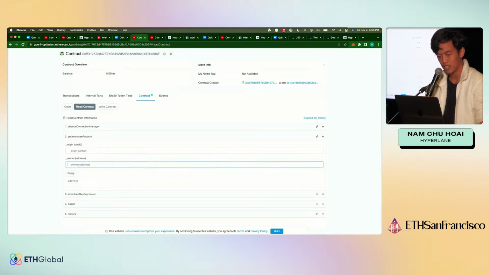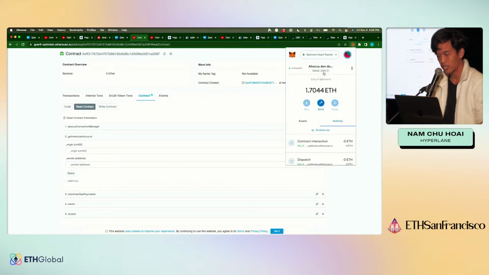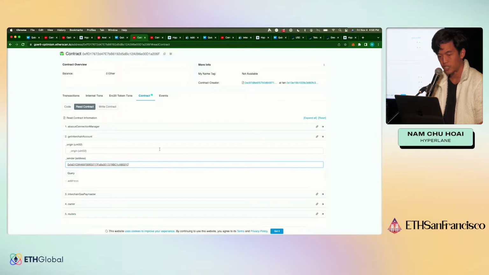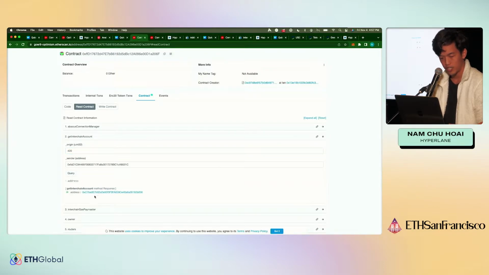So in this case, the sender, oops, that's not what it is. Copy and paste my address in here, right? My sender is on Optimism Goerli, so the origin, I think it's 420 on there. And so basically the interchain account address, which again is the address from which the calls will be made on every other chain, is C7BA blah, blah, blah.